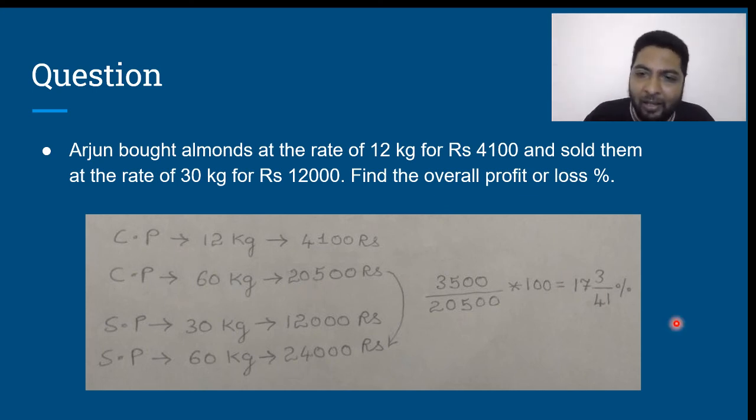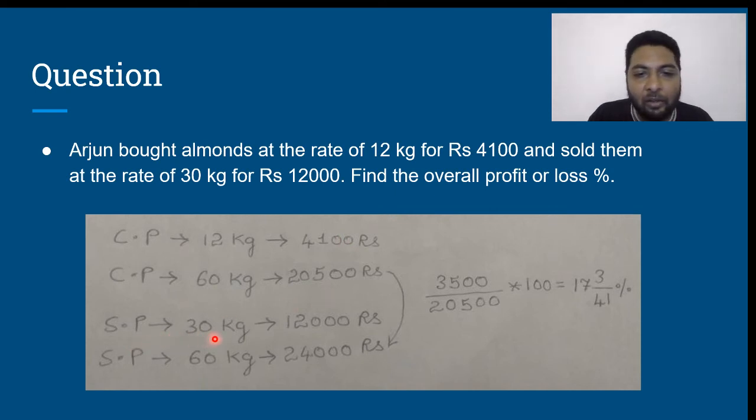Even when we are dealing with fractions as a part of the final answer, we can still solve it without using a paper and pen. So again, to reiterate, cost price of 12 kilos is 4,100. So cost price of 60 kilos is 4,100 into 5, 20,500.